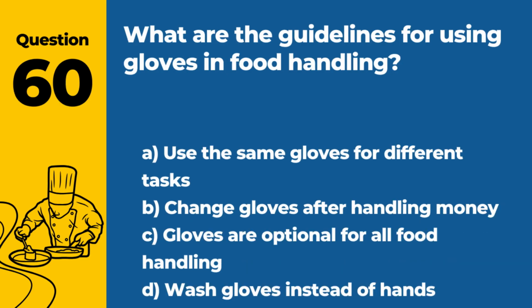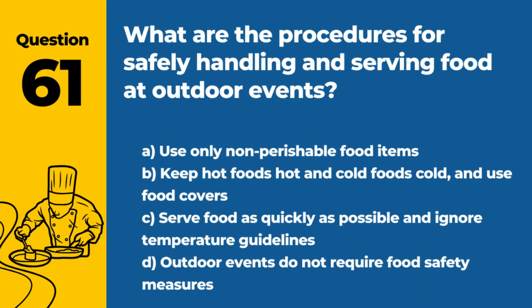Question 60. What are the guidelines for using gloves in food handling? A. Use the same gloves for different tasks. B. Change gloves after handling money. C. Gloves are optional for all food handling. D. Wash gloves instead of hands. Answer: B. Change gloves after handling money and after each task. This prevents cross-contamination.